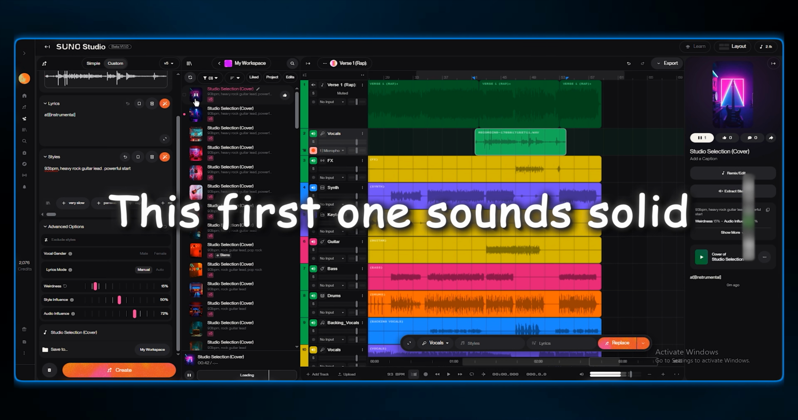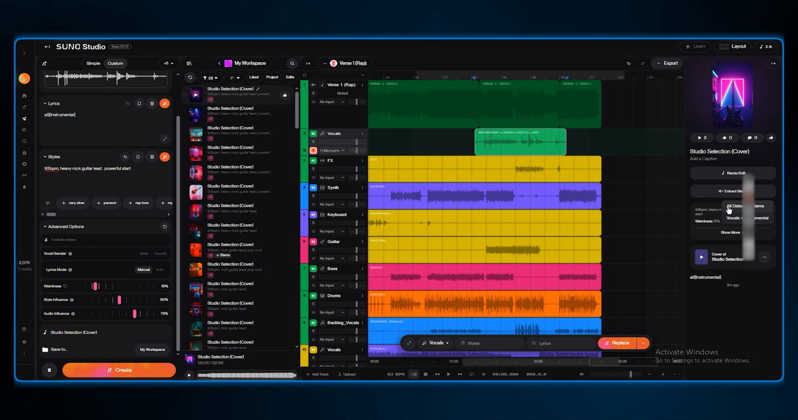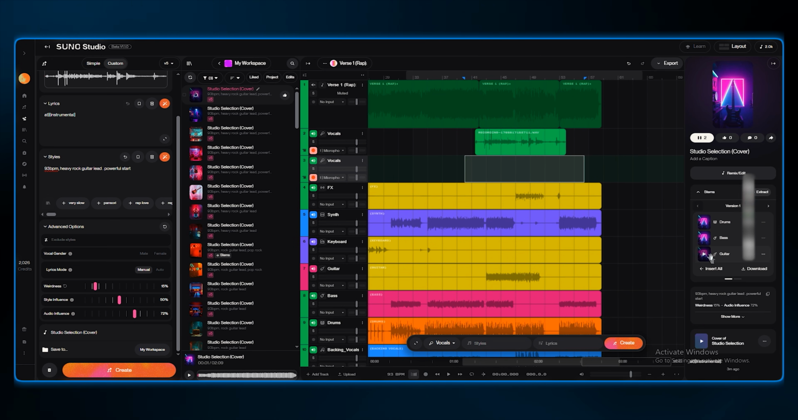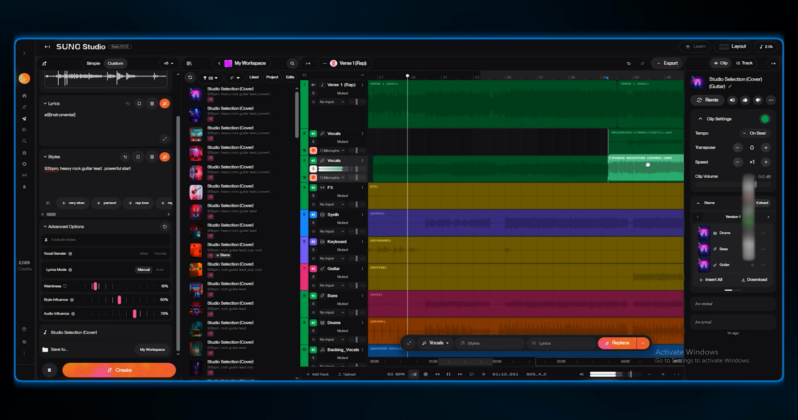This first one sounds solid, but it's a full song, not a guitar solo like we asked for. Just like before, I'll extract the stems, and this time I'm only keeping the guitar stem, which I'll drop into our main timeline. I'll position it to align with the main track.